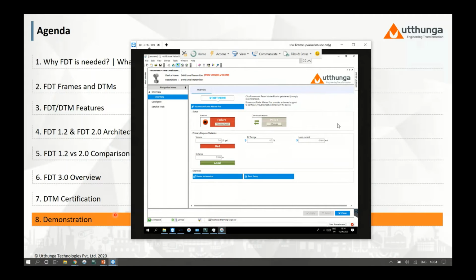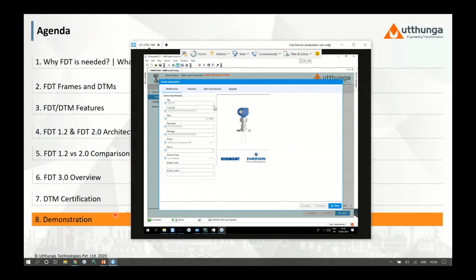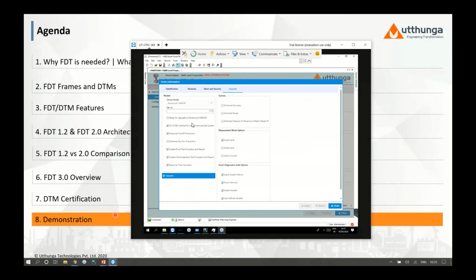So this is a dashboard where you can find the overview and the device health check by looking into the status, and you can look at the information for the primary purpose variables that are read, and other information related to the device revisions and the feature also can be made quickly accessible here in the overview. So now you can find the device identification related parameters and the revisions that are available and some other features that are applicable for this particular device.